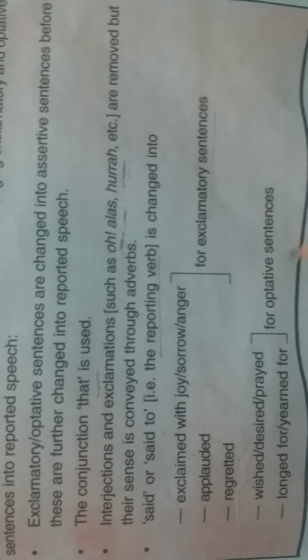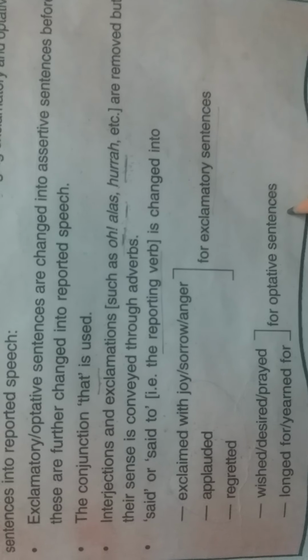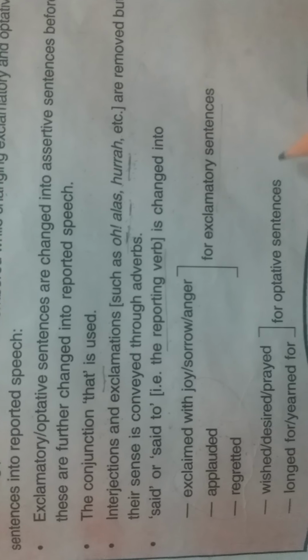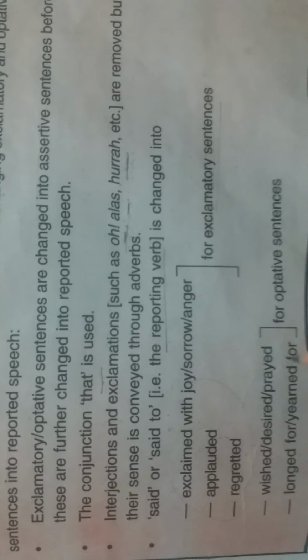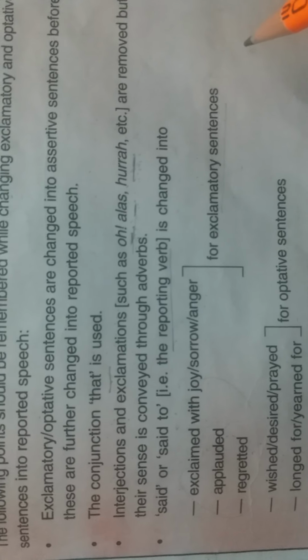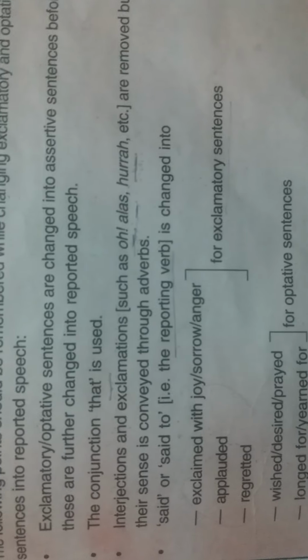And optative sentences. First, let's recapitulate what optative sentences are. Optative sentences are those sentences which express blessings, wishes, or any kind of praise. So, in these sentences, reporting verbs like wished, desired, prayed may come. So, these are the rules that we follow in exclamatory kinds of sentences to change them from direct to indirect speech. Now, let's do the worksheet.